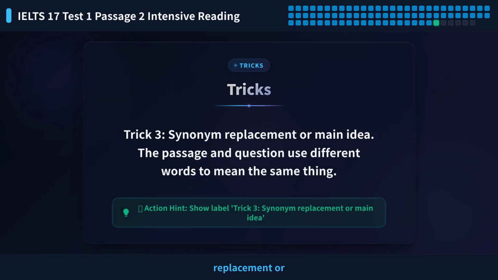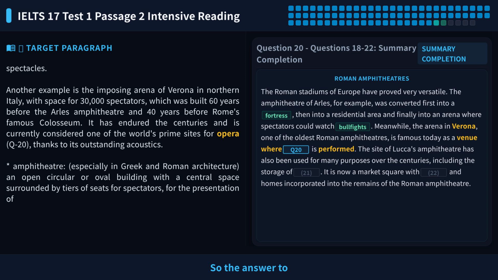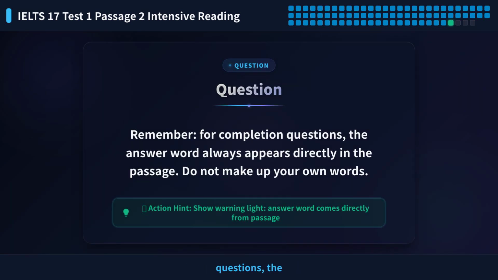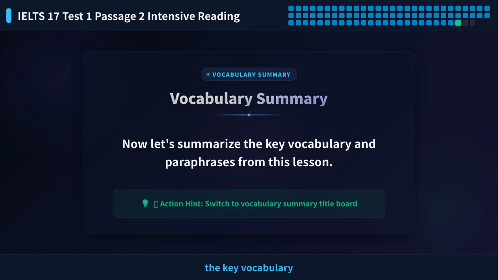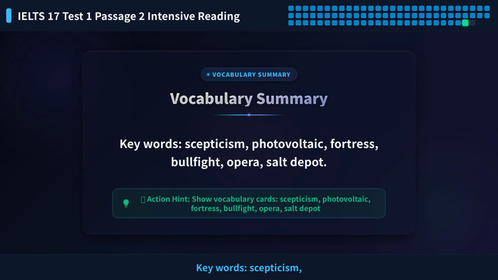Trick 3, synonym replacement or main idea. The passage in question used different words to mean the same thing. So the answer to question 20 is opera. Remember, for completion questions, the answer word always appears directly in the passage. Do not make up your own words. Now let's summarize the key vocabulary and paraphrases from this lesson. Keywords: scepticism, photovoltaic, fortress, bullfight, opera, salt depot.